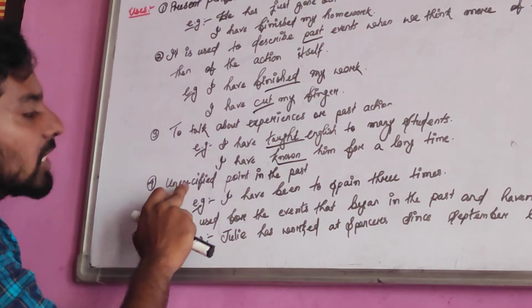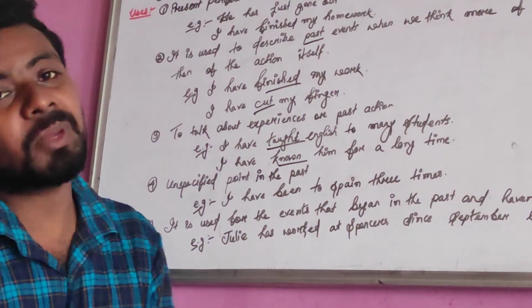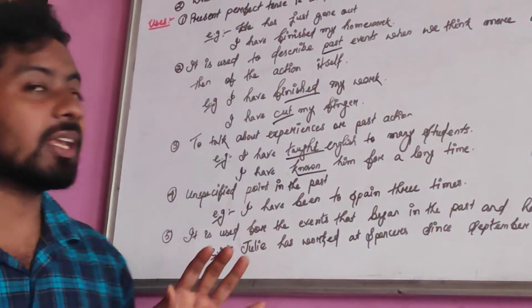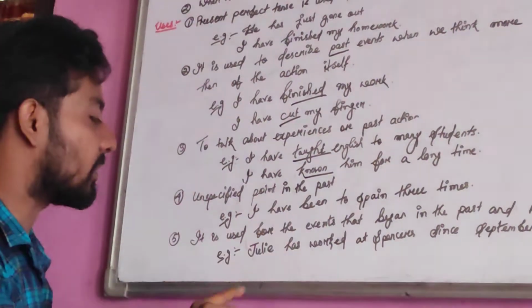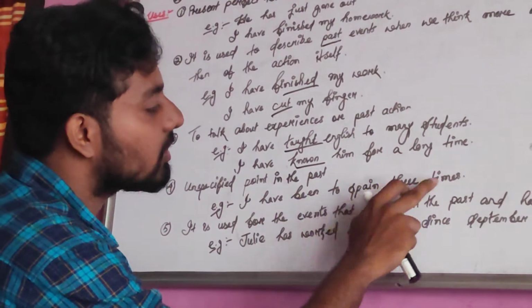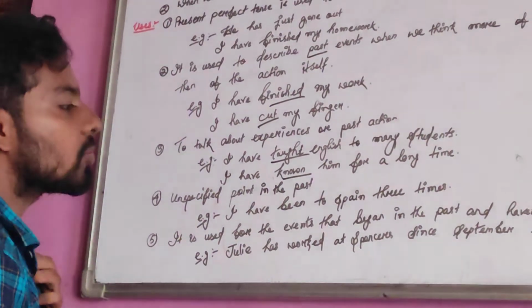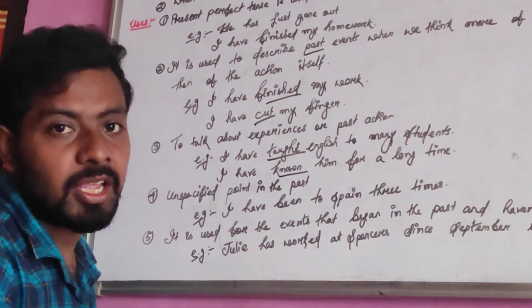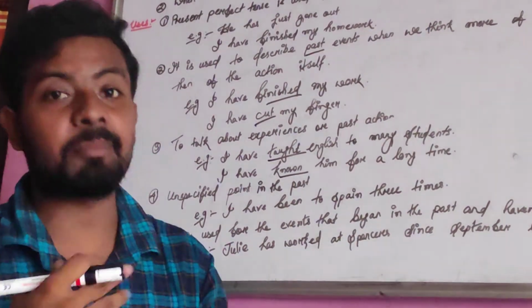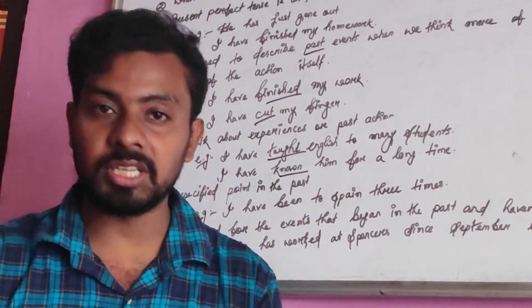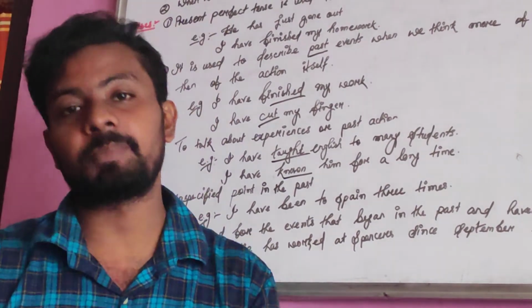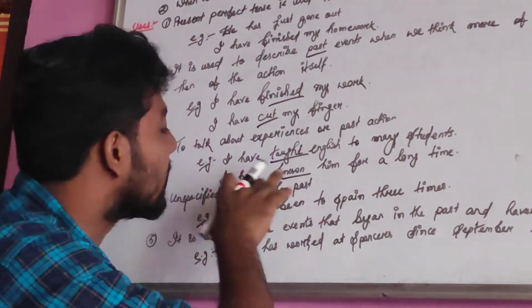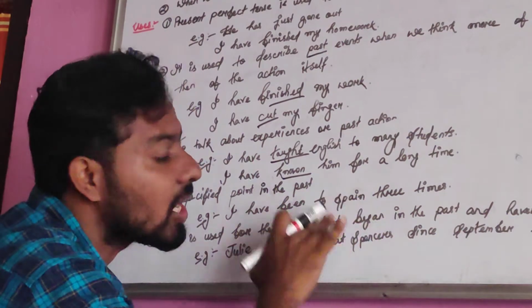Number four, unspecified point in the past. What do you mean by unspecified? When the thing is not clear, not being specified, not being made clear. I have been to Spain 3 times. You have been to Spain. How many times? 3 times. Suppose I have been to Spain 3 times, once in 2011, once in 13, once in 15. But have you mentioned here the years in which you have been to Spain? No. The years here are unspecified.